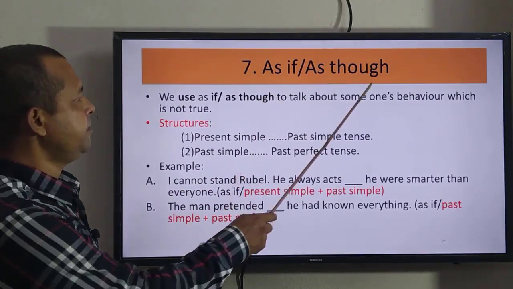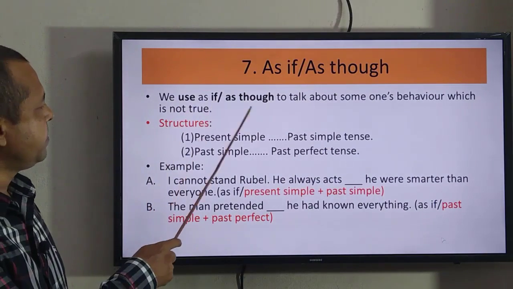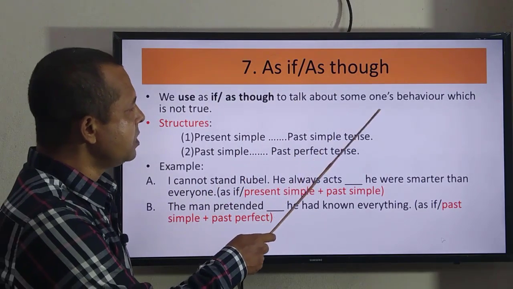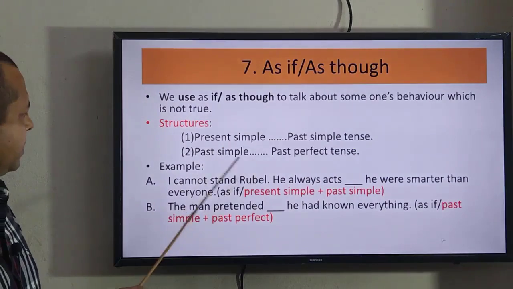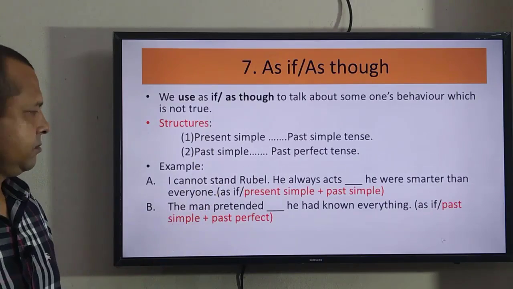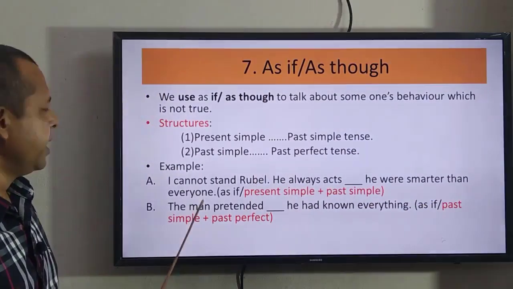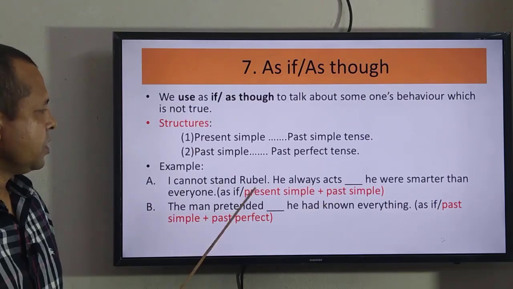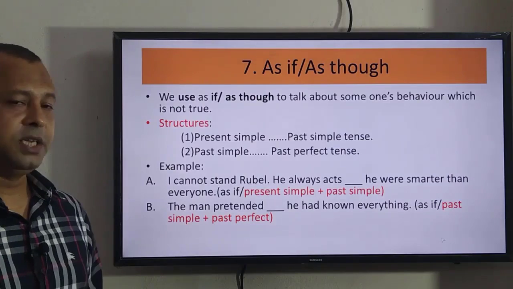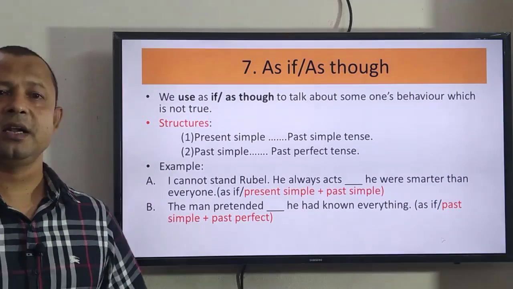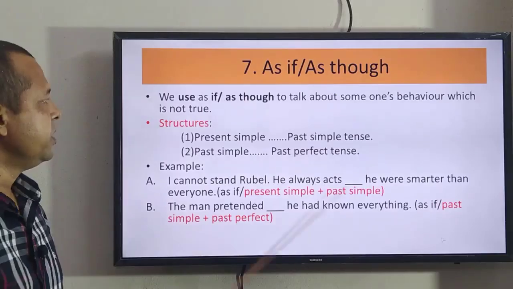Number 7, as if or as though. Both give you similar meaning. We use as if or as though to talk about someone's behavior which is not true. See example, I cannot stand Rubel. He always acts dash he were smarter than everyone. In this situation, so he always acts. It expresses his behavior, but he behaves in a way that he pretends to be smarter than anybody, but actually he is not that. In this situation, to express this thing, we use as if.